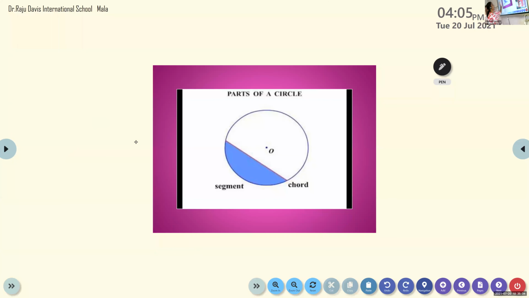Do you know about the perimeter of a circle? Sorry, not circle. Perimeter of a rectangle, do you know? Perimeter is 2 into L plus B. Can you see a rectangle here, children?